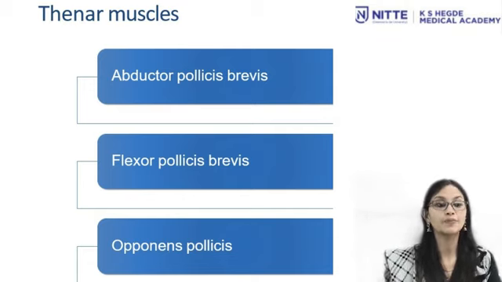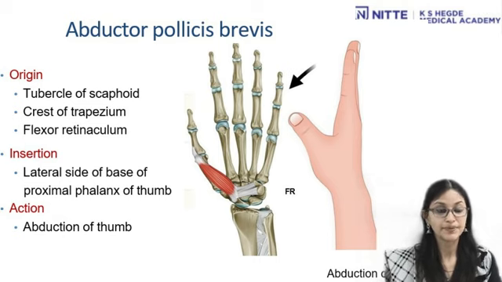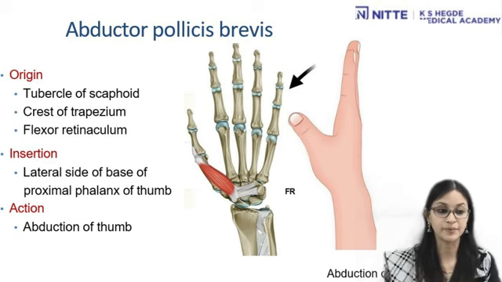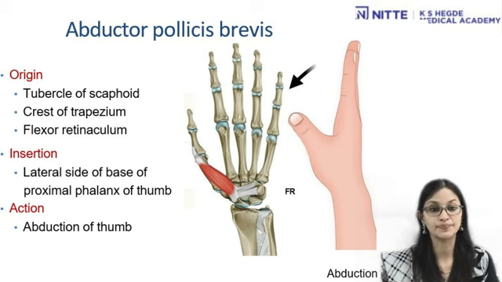Talking about abductor pollicis brevis, the muscle takes its origin from tubercle of scaphoid, crest of trapezium and from the flexor retinaculum. The insertion of abductor pollicis brevis is the lateral side of base of proximal phalanx of the thumb. The action of this muscle, as the name suggests, is abduction of the thumb.